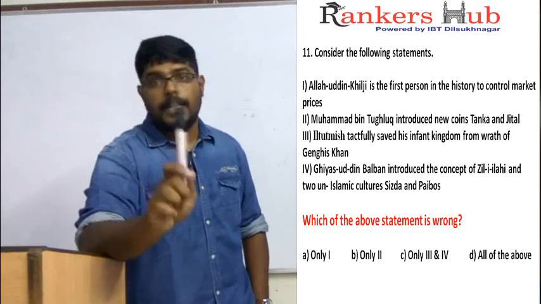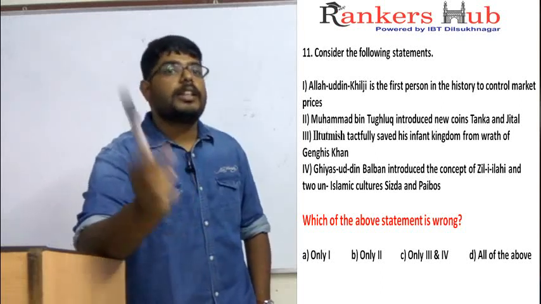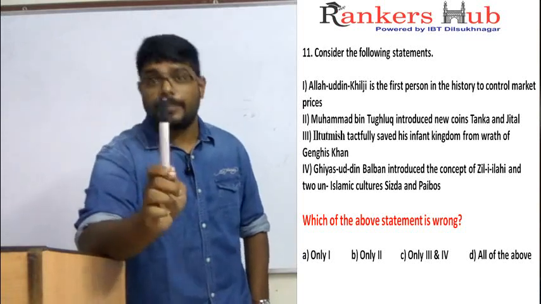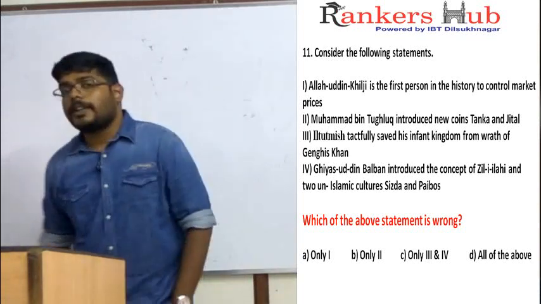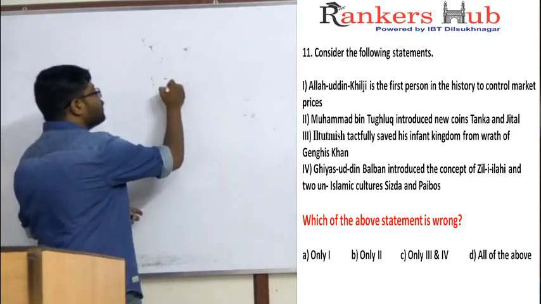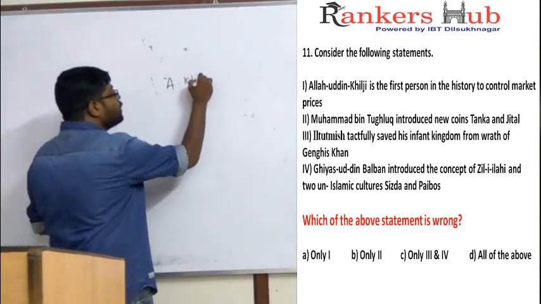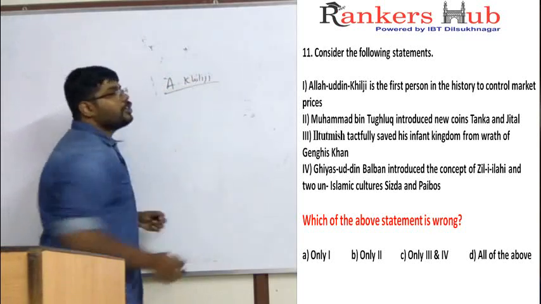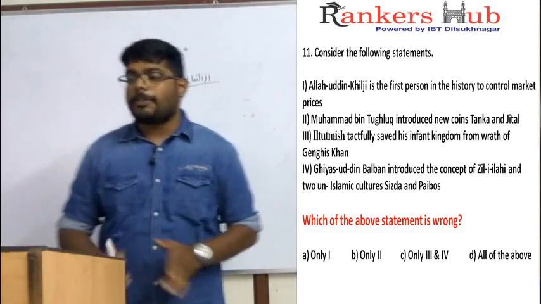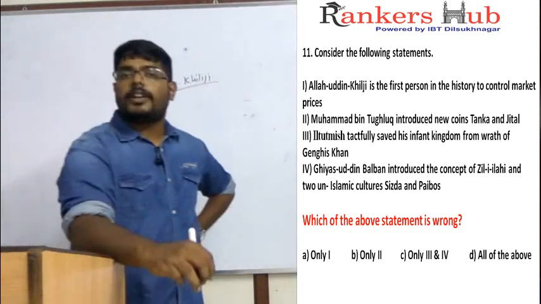The best example is the stamp. Anywhere you go in the country, the price of Indian stamps is the same. That is called controlling of market prices. The only person who controlled market prices is Alauddin Khilji, because he wanted to remove the black market. So statement 1 is correct.